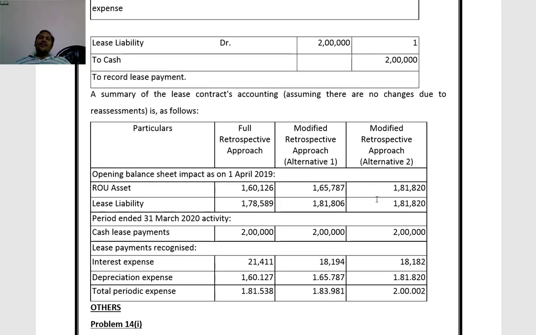Now the summary I have given at the end. With respect to full retrospective approach, what are the values? With the modified retrospective approach, alternative 1, and modified retrospective approach, alternative 2, what are the values? These are the opening balances, right of use asset, lease liability, whereas lease payment is 2 lakhs for 2019-20.